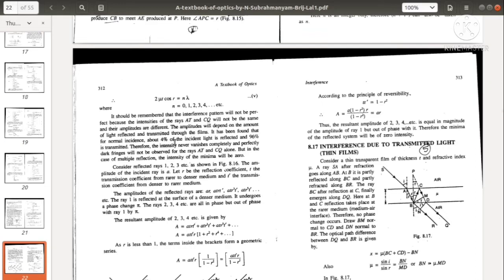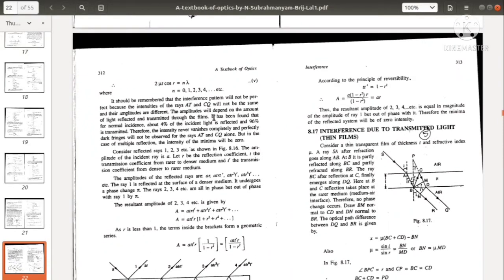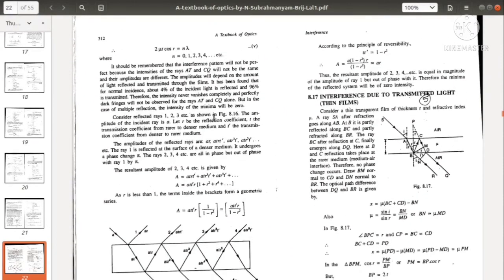The amplitudes depend on the amount of light reflected and transmitted through the film.